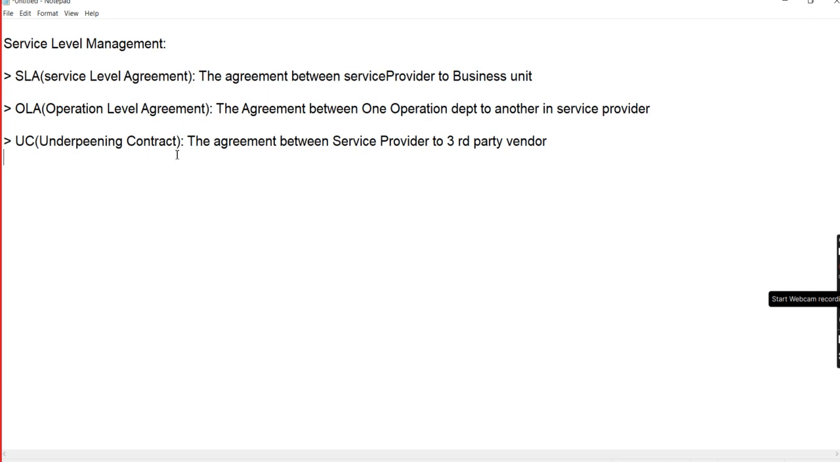And underpinning contract means the agreement between the service provider and a third party vendor. For example, let me take an issue related to hardware assets, say a small mouse. Wipro company has purchased thousands of mice for their internal employees, but the optical mouse is not working, and this problem has arisen for a number of persons.